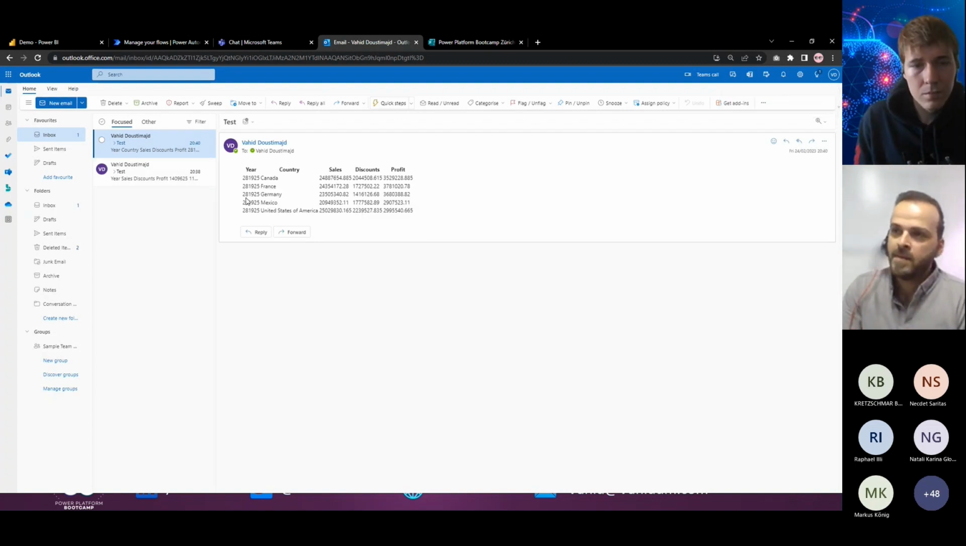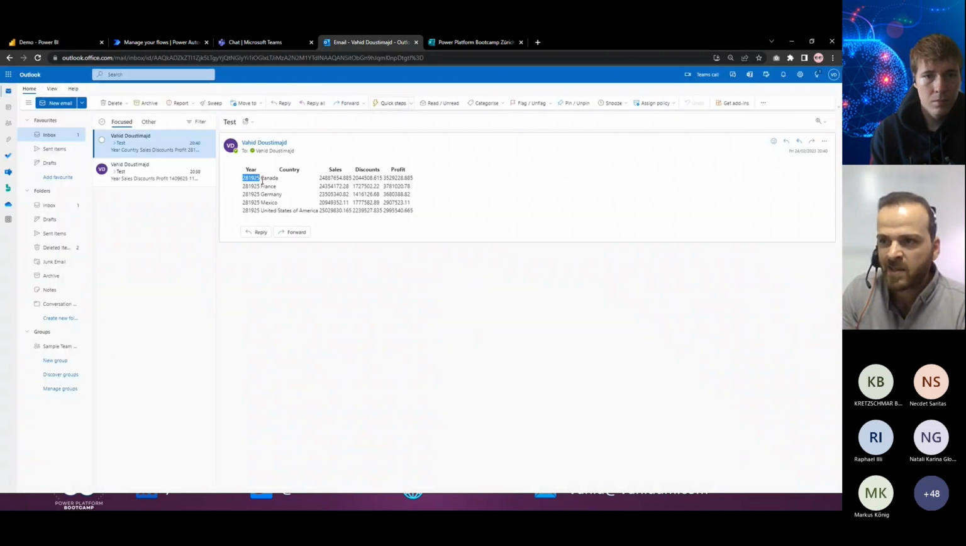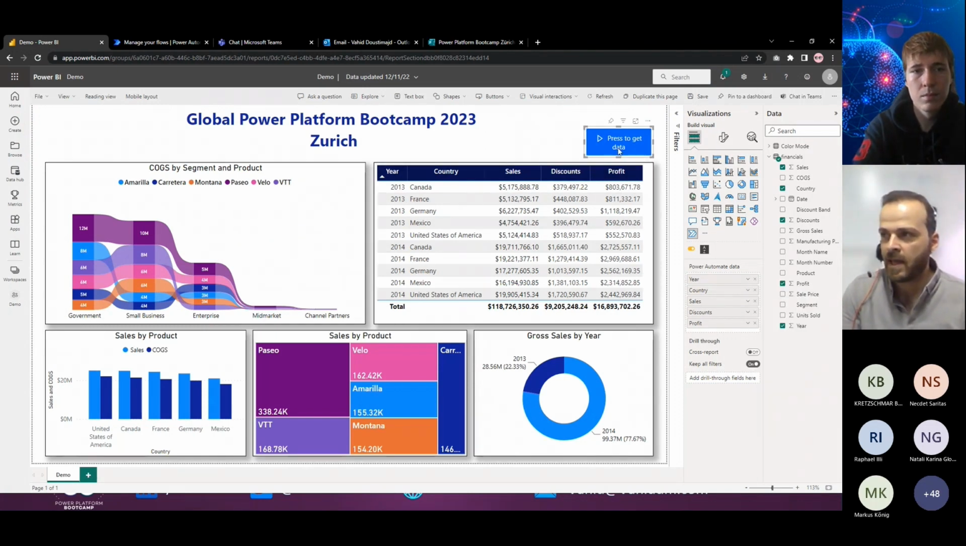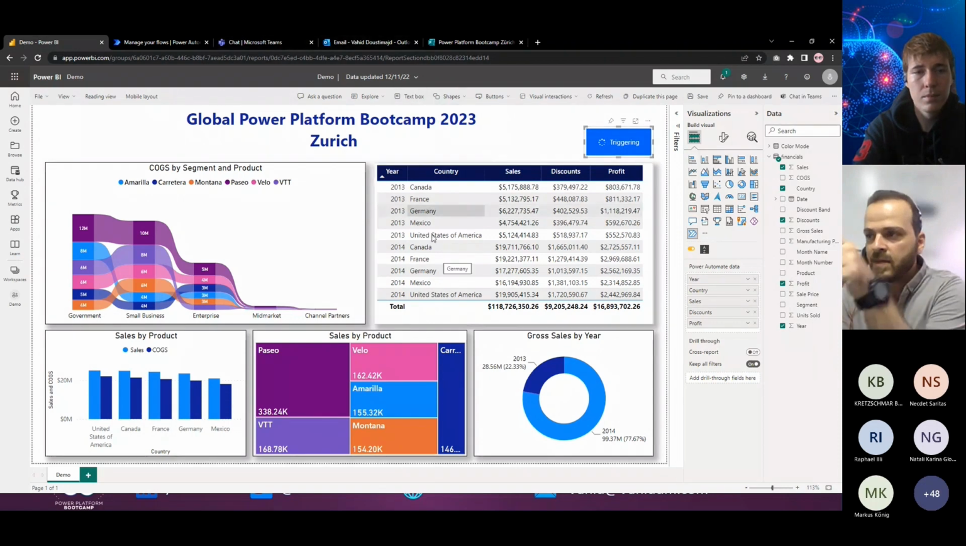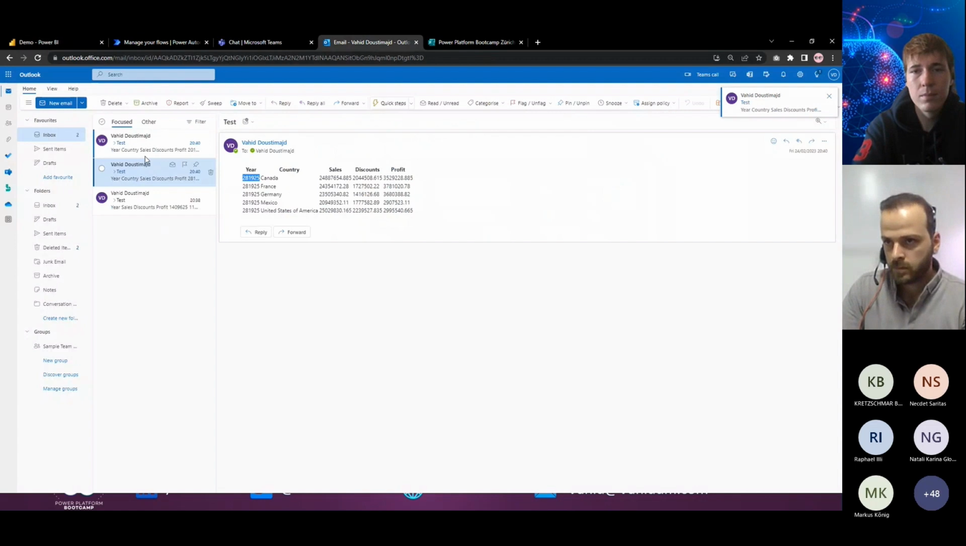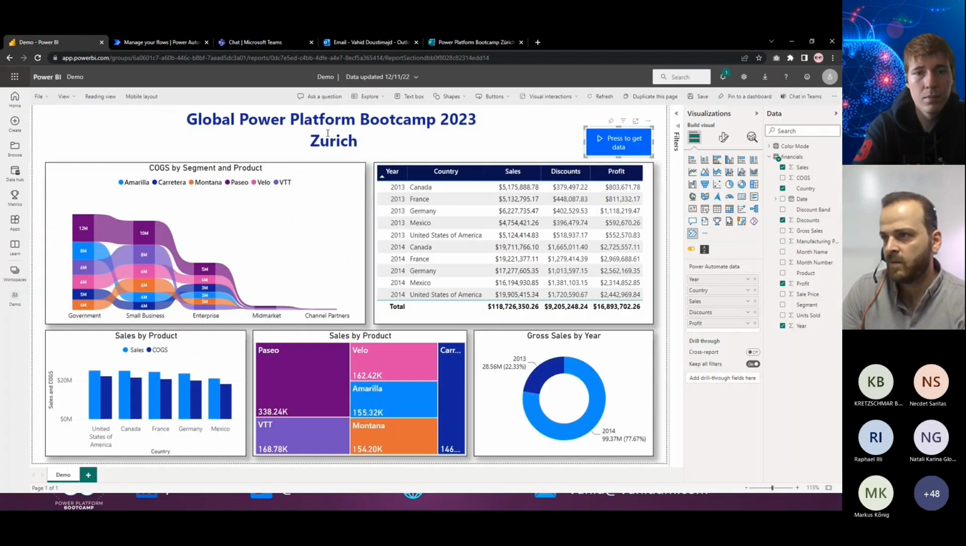Still, there is a problem because it's not like this report, and that's because of the aggregation. Aggregation is very important. You can see here the year is meaningless because the year's aggregation is sum. If I select it to don't summarize and run it again, then I will receive the same table as this one. So back to the email. And here you can see Canada 2013 517, and that's 517.